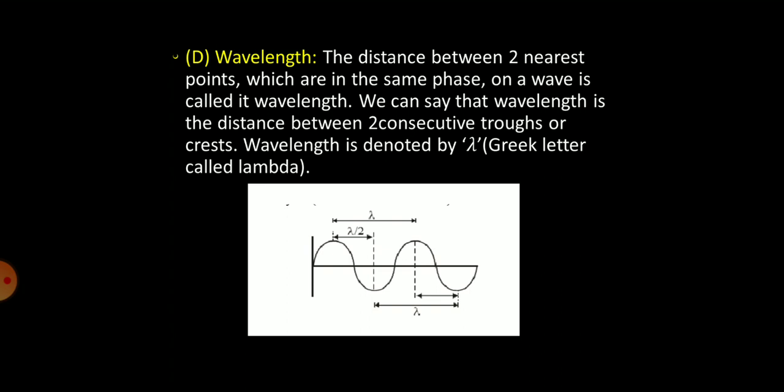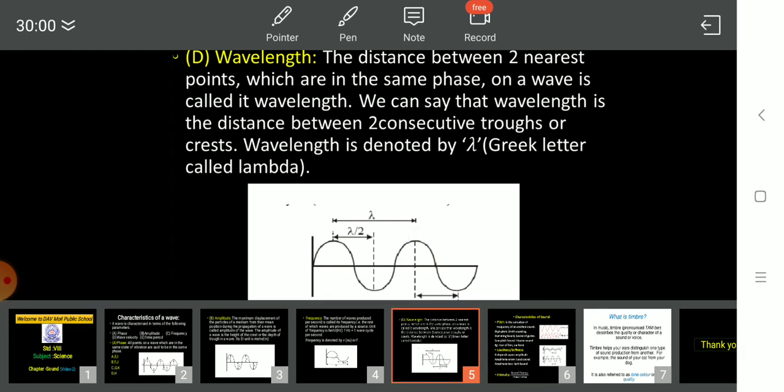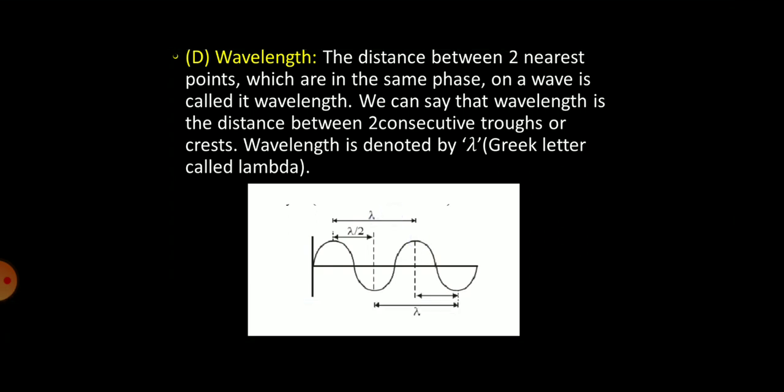If the entire wavelength is from this point to this point and we name this as lambda, so half of lambda would be lambda by 2. So the distance from this point to this point will be lambda by 2. In the similar manner, if the wavelength from this trough to this trough is lambda, half of that portion would be considered as lambda by 2.